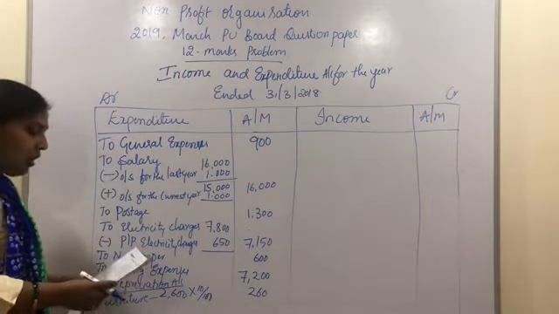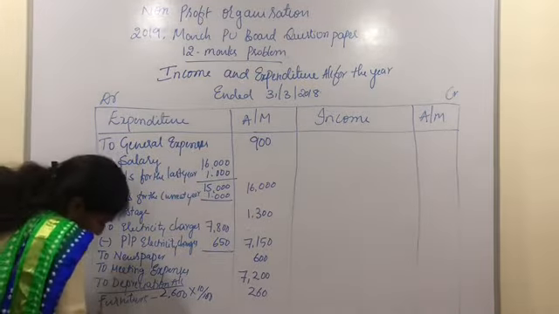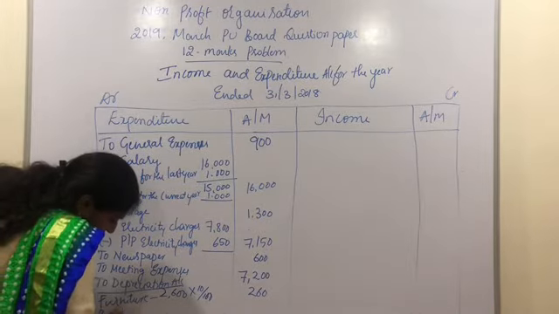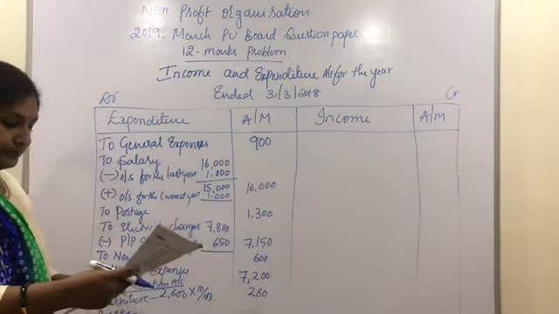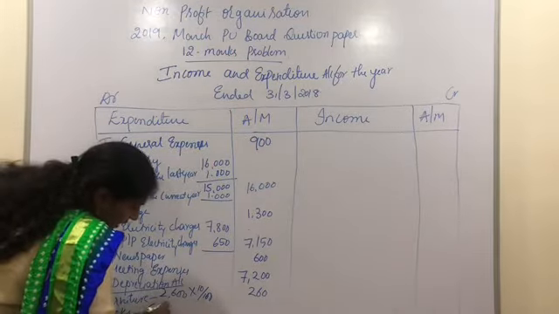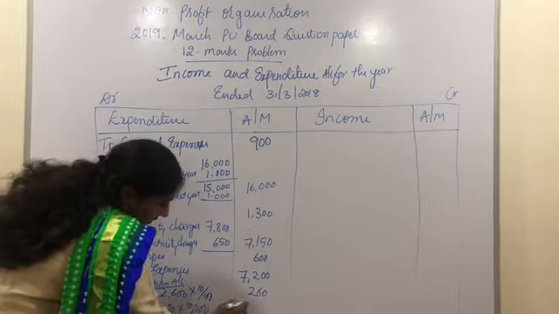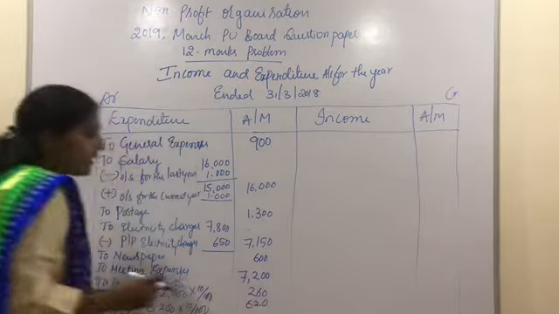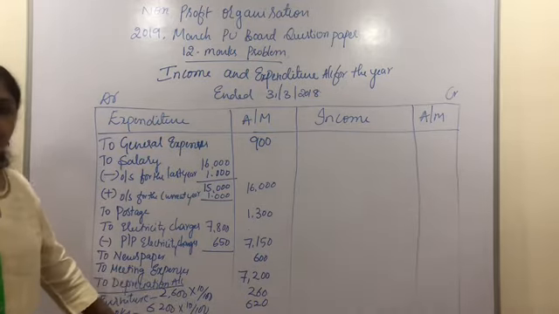And then on the opening balance of books, we need to charge the depreciation. So the opening balance of books as per the old balance sheet is 6,200. Again on 6,200, 10% will be 620 rupees. So these are the expenditures that we can observe in this particular problem.